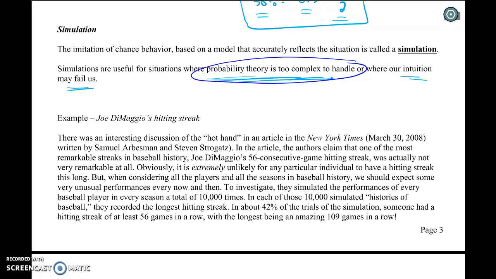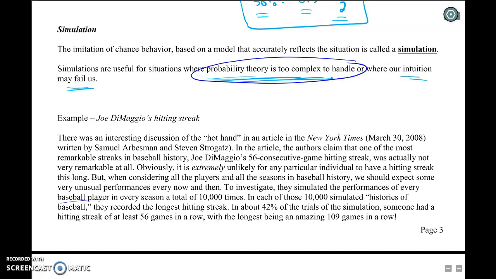So they're claiming that that was actually not very remarkable at all. Obviously, it is extremely unlikely for any particular individual to have a hitting streak this long, but when you consider all of the players across the 100+ years of baseball, 30 teams, 10 players per team, we're talking a lot of games. We should expect some very unusual performances every now and then. To investigate, they simulated the performances of every baseball player in every season a total of 10,000 times.